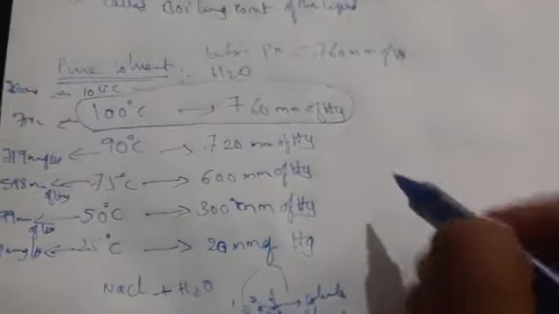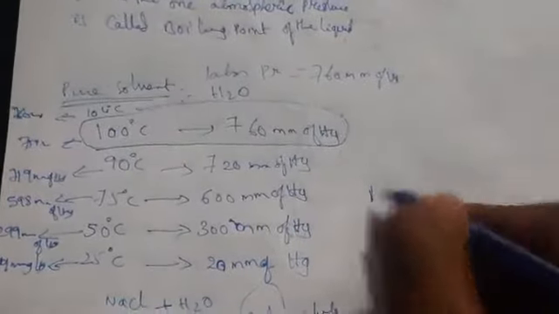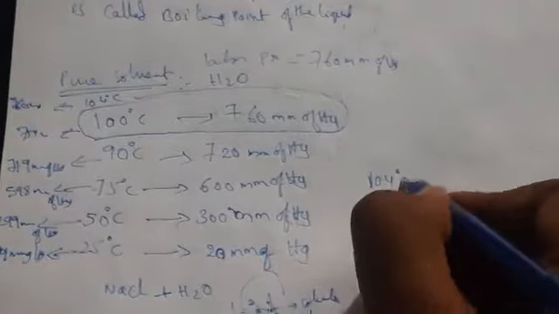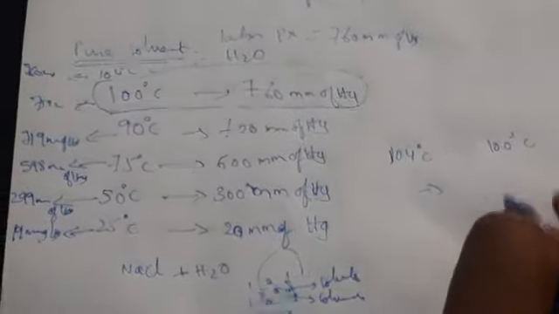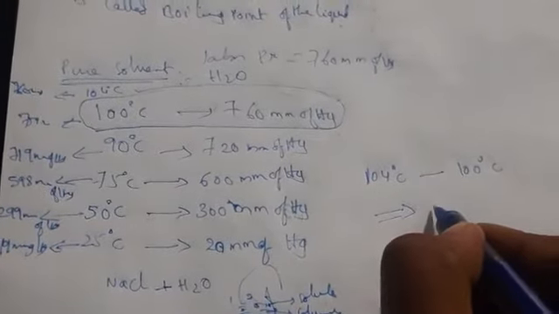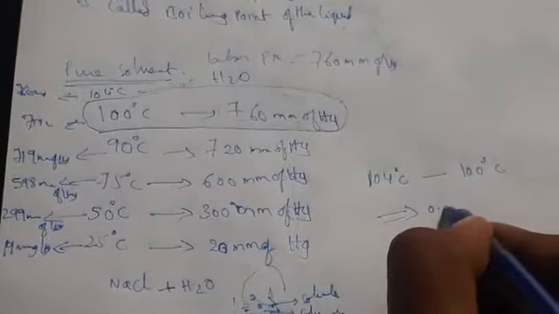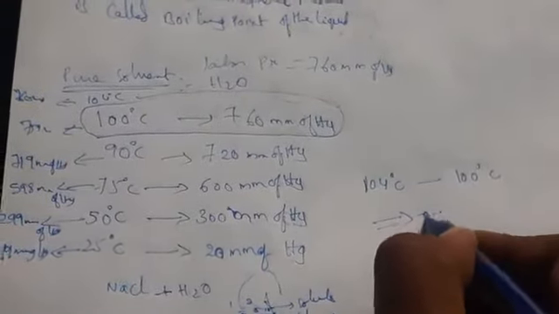So now if you take the difference between these two, 104 degrees centigrade minus 100 degrees centigrade, how much are we going to get? We are getting 4 degrees centigrade, right? So this is the difference.